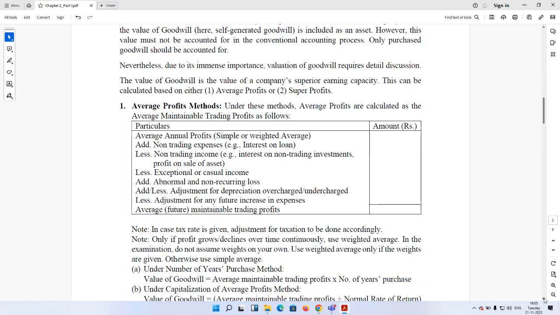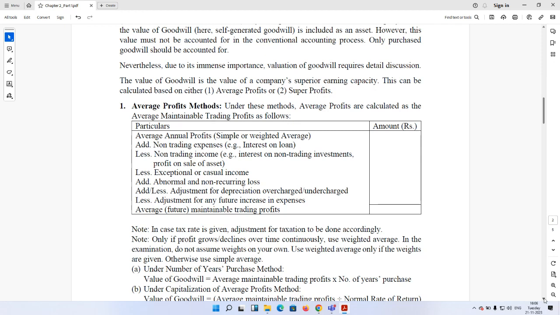Now, in order to ensure maintainability, if there is any exceptional or casual income which has been earned during the current year and is not likely to be maintained in the next year, you should exclude that casual income. Similarly, if there is any abnormal or non-recurring kind of loss which is not likely to arise again in future, you should add back that loss also. So these two adjustments are for the maintainability factor. And similarly, if there is any change in the value of the fixed assets and depreciation is further to be changed, an add or less depreciation adjustment should be made.